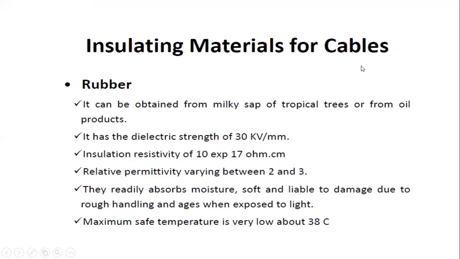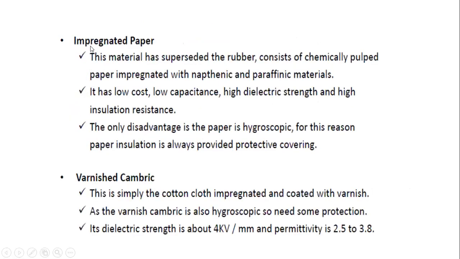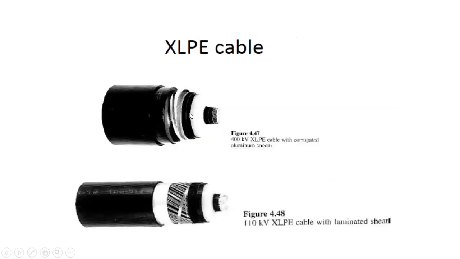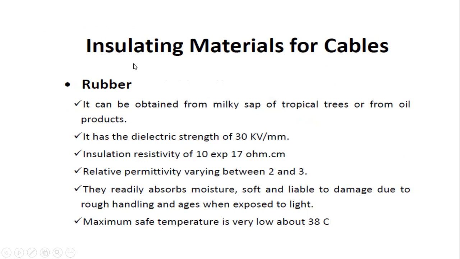First of all, what are the insulating materials for the cables? The first one is rubber, next vulcanized Indian rubber, impregnated paper, varnished cambric, polyvinyl chloride, and cross-linked polyethylene. These are the various materials for giving insulation to cables. Each and every insulating material has different properties.